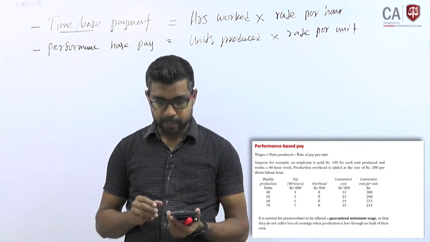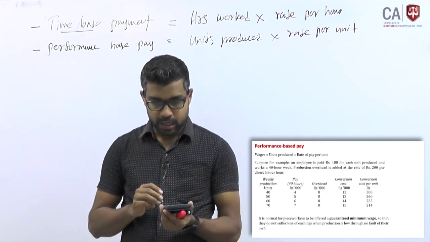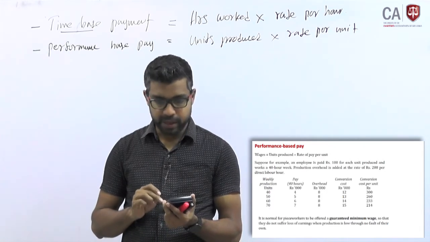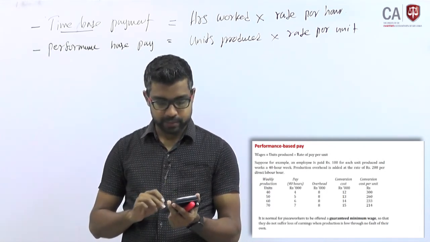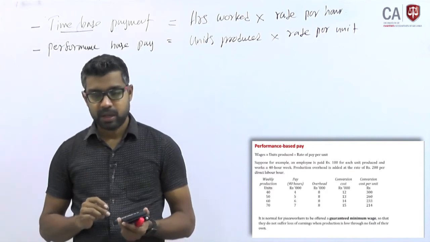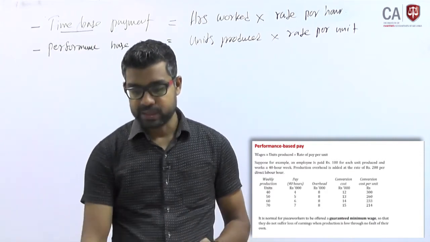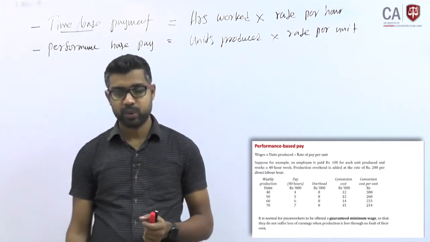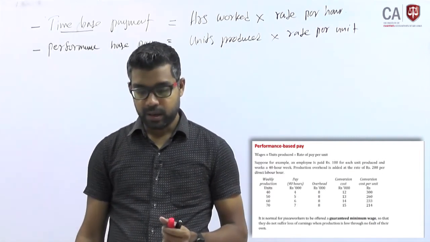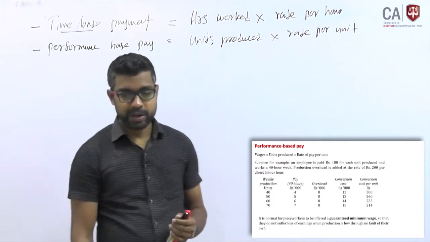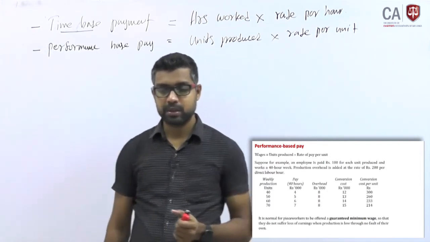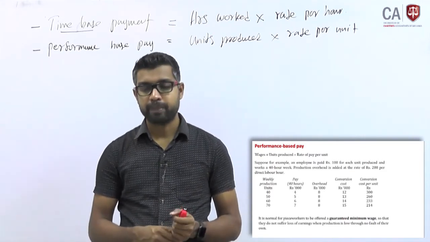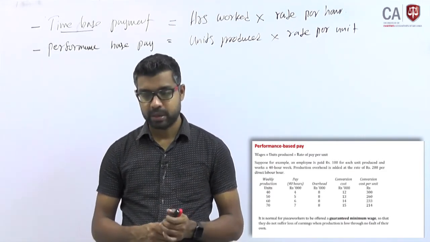Total cost 12,000 divided by 40, 300. Similarly, 13,000 divided by 50 is 260, 14,000 divided by 60 is 233. When total cost is 15,000 and units 70, 214. So this is how you calculate performance based payment.